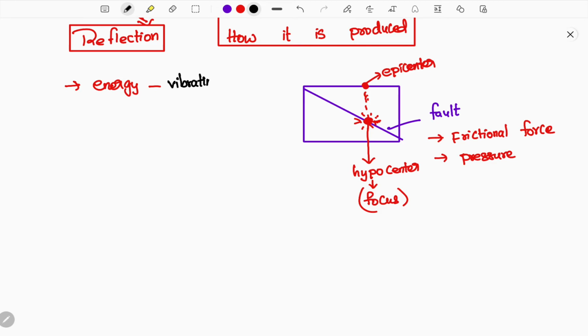So vibrating the surrounding regions. The energy keeps on vibrating the surrounding, so automatically this vibration will travel in the form of waves. That wave is called a seismic wave. This is also called the earthquake wave. Okay guys, hope you have clarity now on what seismic waves are and how it started.